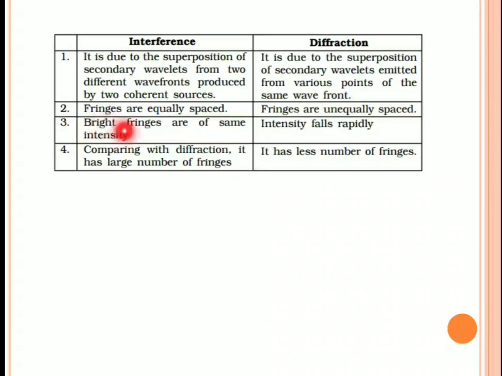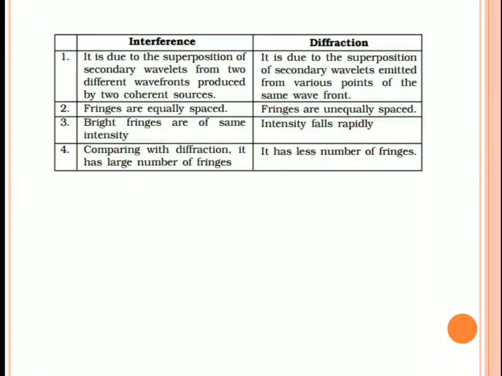As we know from the interference chapter, bright fringes always indicate the same intensity, and they can be named maximum intensity. Similarly, dark fringes are named minimum intensity. That means the alternative definition of bright and dark fringes is maximum and minimum intensities occurring in interference, but it is quite different in diffraction.